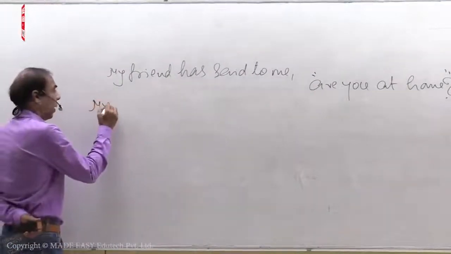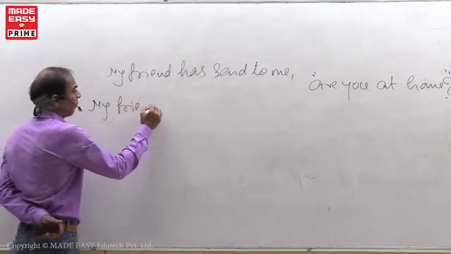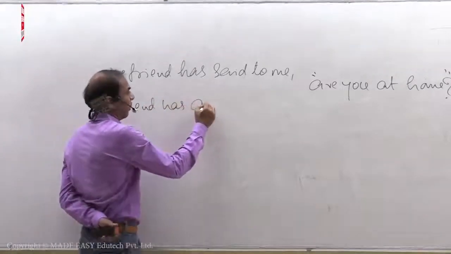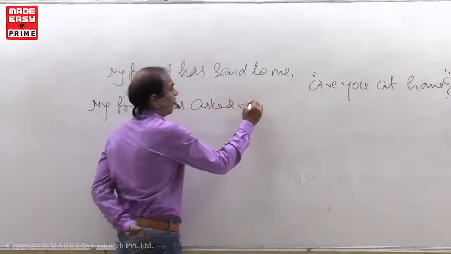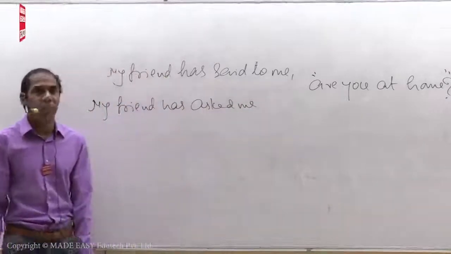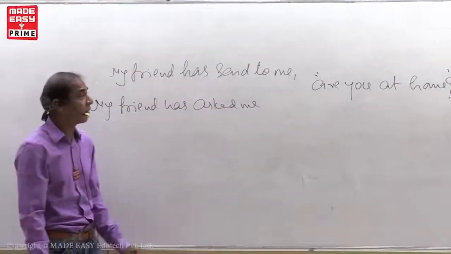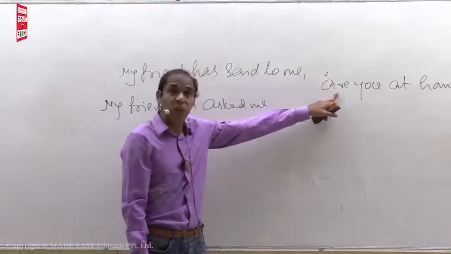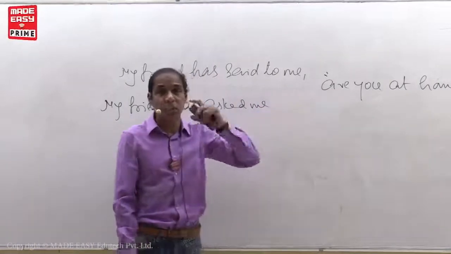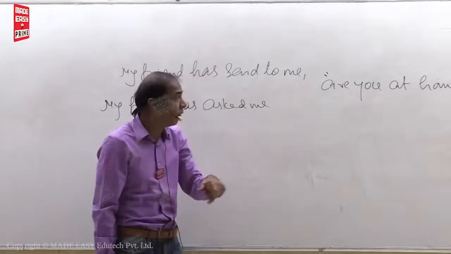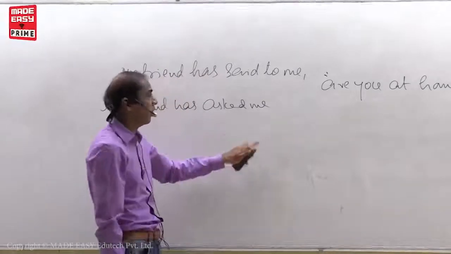See, my friend has asked me. Why asked? When the direct speech begins with the special verb, said to, both will change as asked. I told you, right? So my friend has asked me.